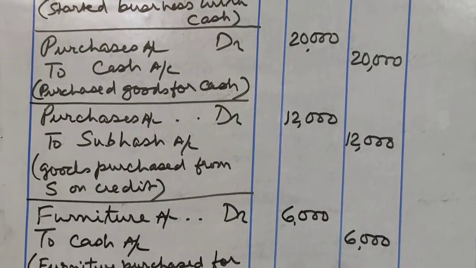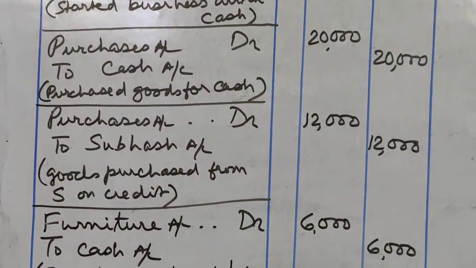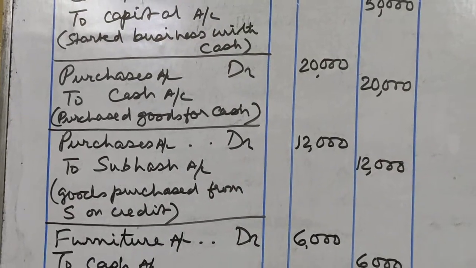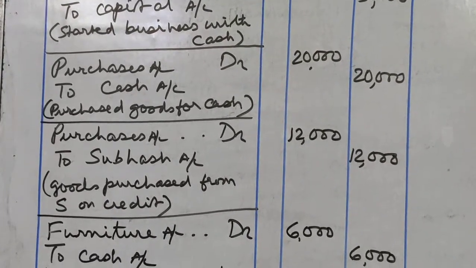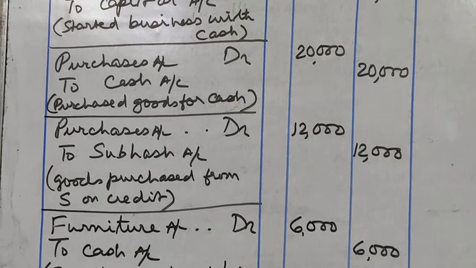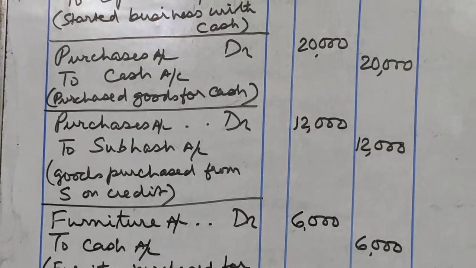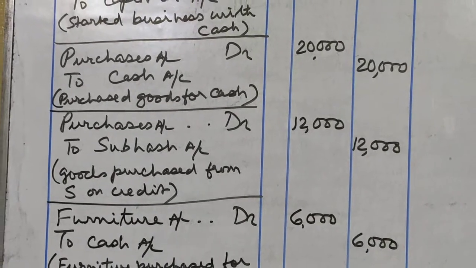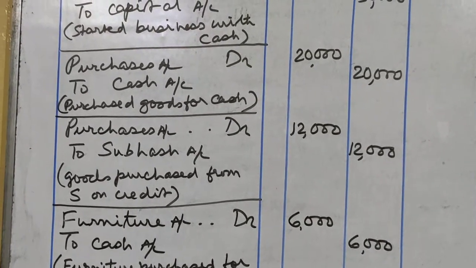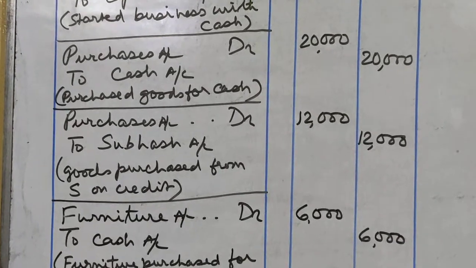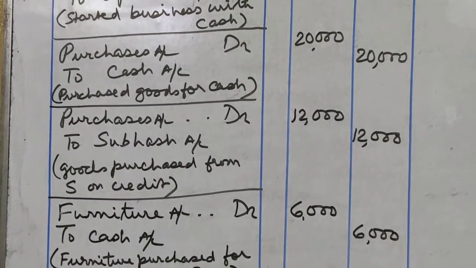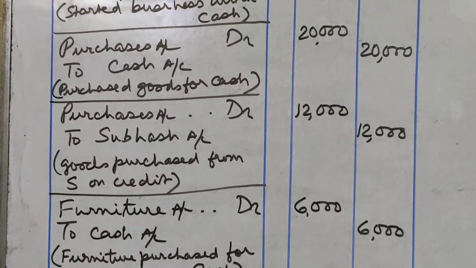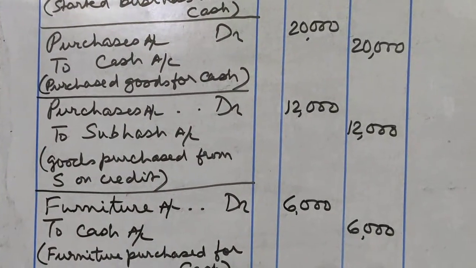Next one, purchased goods from Subhash. The amount is 12,000. Here it is written that purchased goods from Subhash. Now it is not written purchased goods from Subhash for cash. That means we will assume that we are purchasing the goods on credit from Subhash. So first of all, purchases account will be debited, just now as I told you, that whenever goods are purchased, purchases account is debited. And cash is not going out because we are purchasing the goods on credit from Subhash.